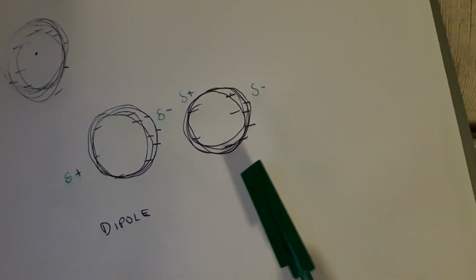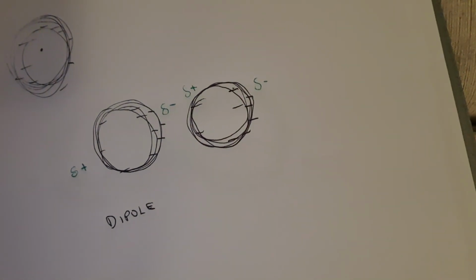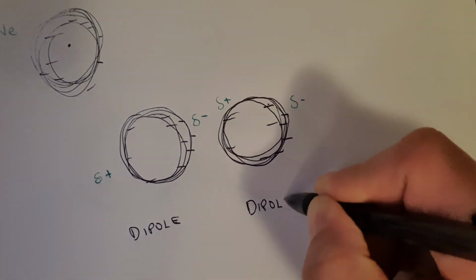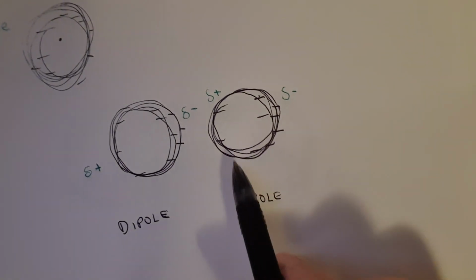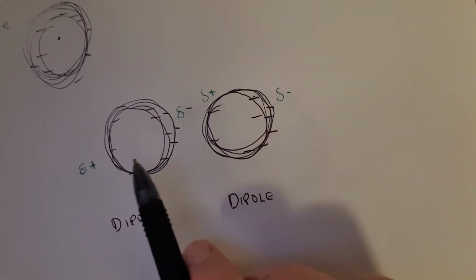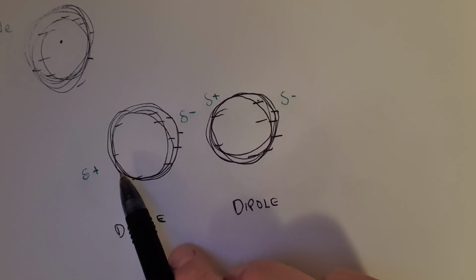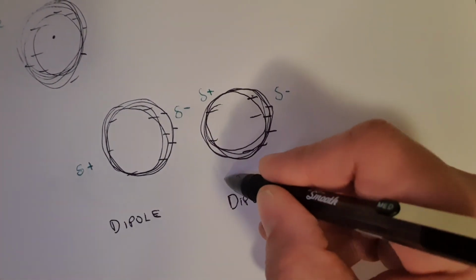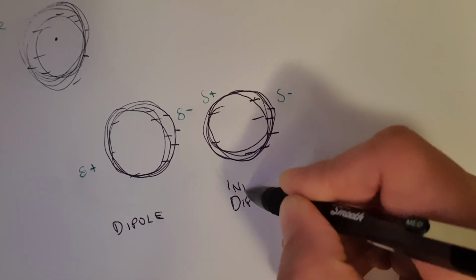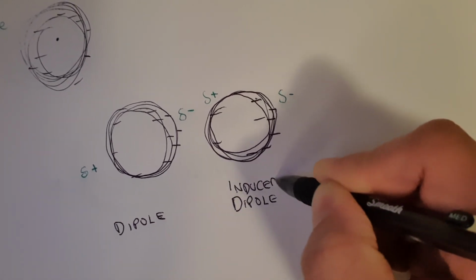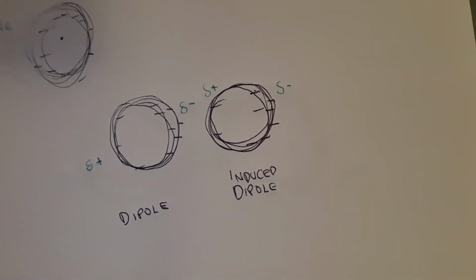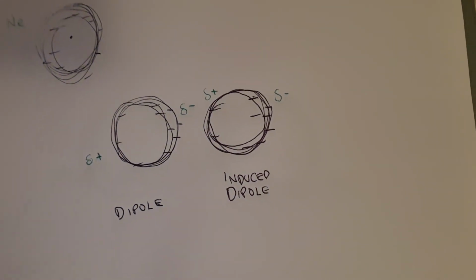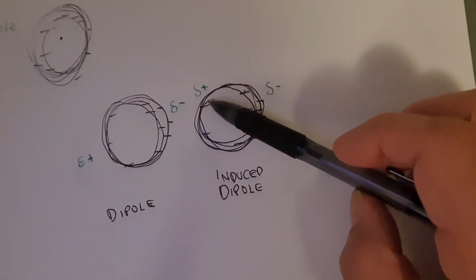Okay, so again, this is a dipole. It's an uneven distribution of charge. So again, a dipole. But another fancy word, this dipole here in this atom was set up or induced by the dipole in this atom. So we call this an induced dipole. So if you just have a wee think then, we know a wee scientific principle, again, right back from first year or thereabouts, opposite charges attract.